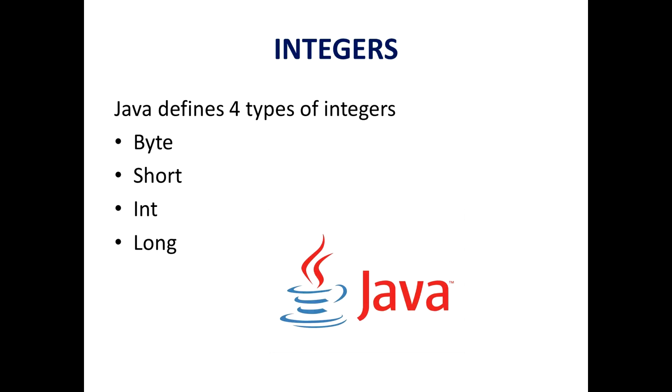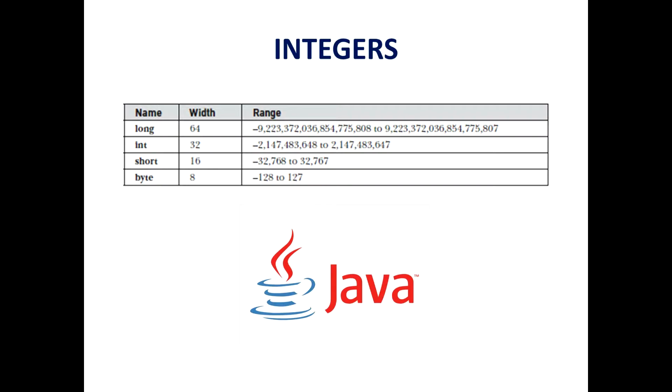Directly let's begin with the integers. Java defines 4 types of integers, that is byte, short, int and long, and all of these are signed positive and negative values. Java does not support unsigned, positive only numbers. Many computer languages support both signed and unsigned integers.